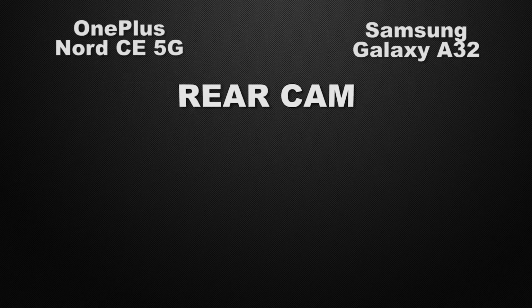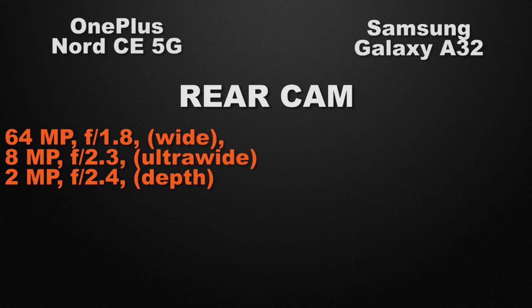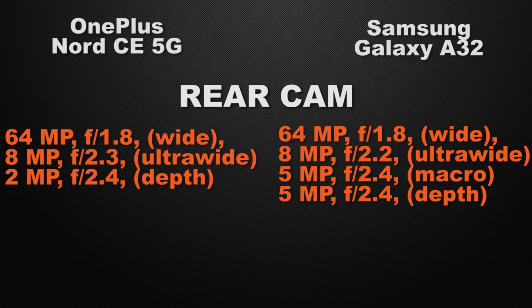Let the comparison start with the camera of the devices. Talking about the rear camera of the devices, Nord has a triple camera setup: 64 megapixel wide camera, 8 megapixel ultra wide camera and 2 megapixel depth sensor. Whereas A32 comes with a quad camera setup: 64 megapixel wide camera, 8 megapixel ultra wide camera, 5 megapixel macro camera and 5 megapixel depth sensor. So the winner here is A32 because it has a quad camera setup.